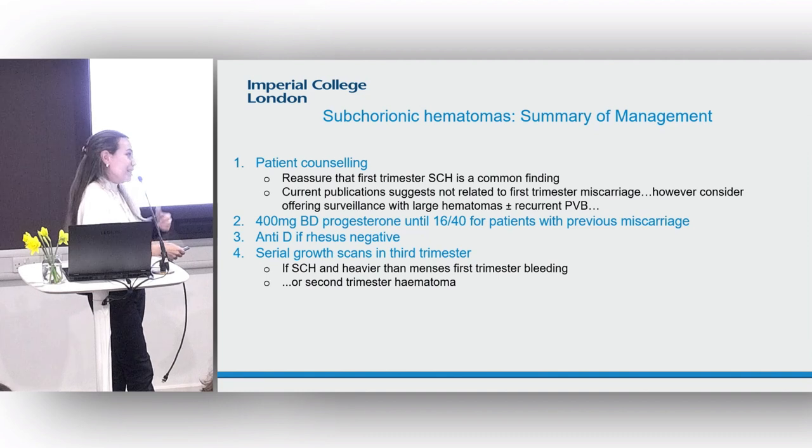But what I normally say is if they decide they want it, it's difficult to argue. The only thing I would say is I always try and put them back in with their high-risk maternity obstetrician and potentially then discuss ongoing progesterone treatment or serial scans and then further management. Because also once you start, it's very difficult to stop. That's one of the problems.